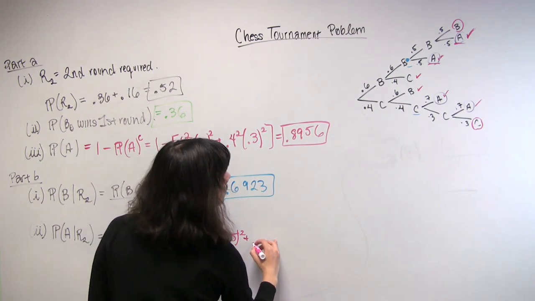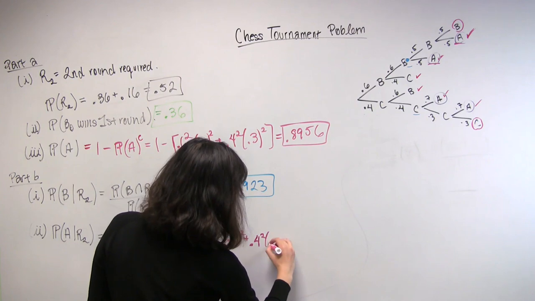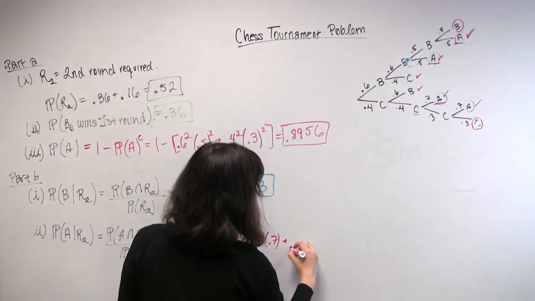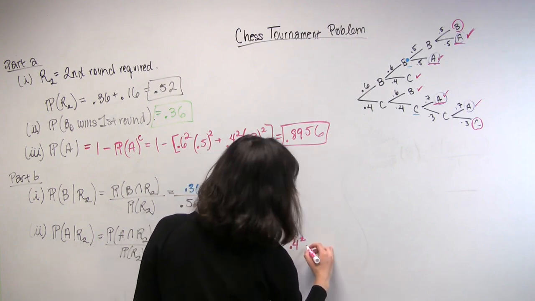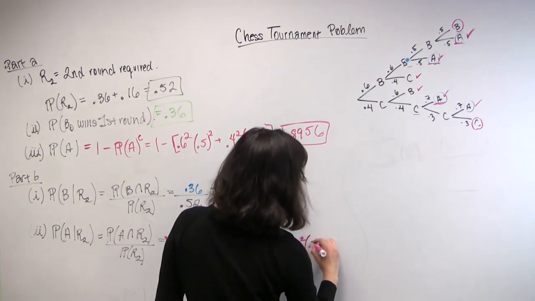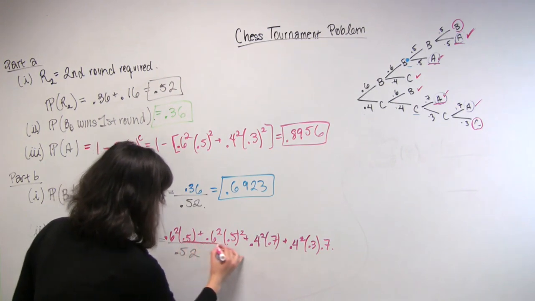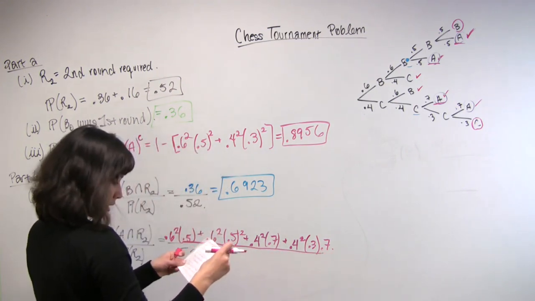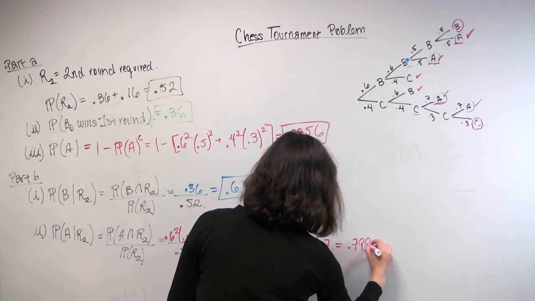And then plus 0.4 squared times 0.7, which takes care of this one. And then lastly, 0.4 squared times 0.4 squared times 0.3 times 0.7. And that is a long expression, but it happens to be about 0.7992.